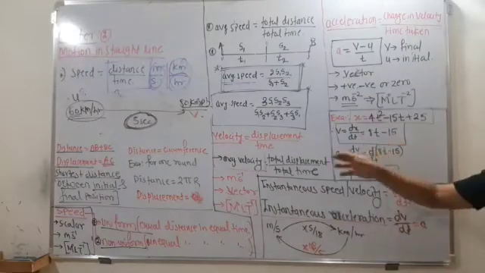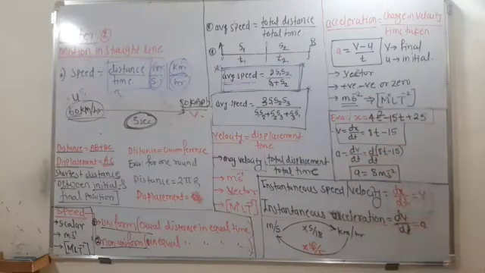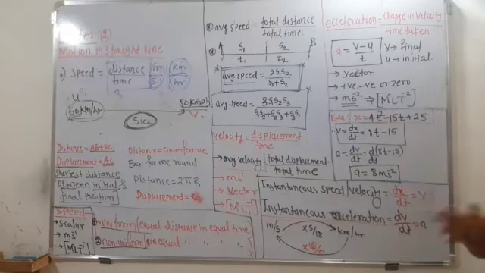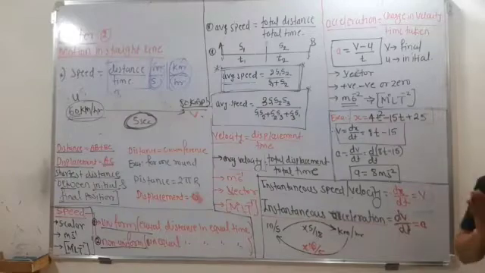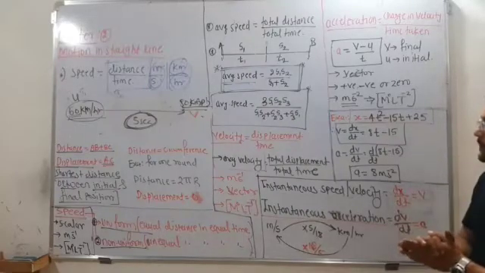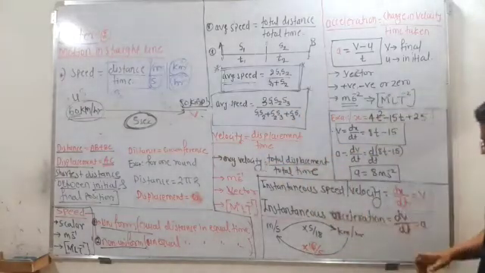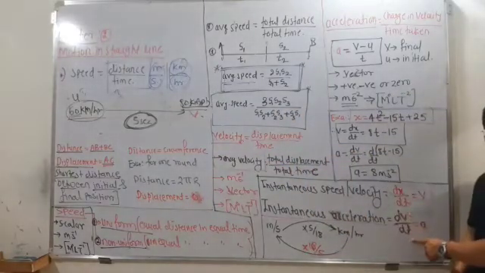So this is all about some basic things regarding your motion in a straight line. If you still have any doubts, just go back and revise the things, because I cannot explain each and everything to you. It is very difficult to explain the things. So remember all these standard formulas, especially dx by dt and dv by dt.